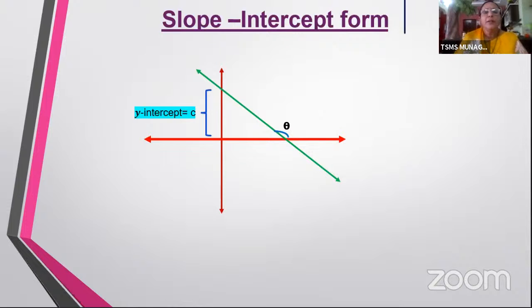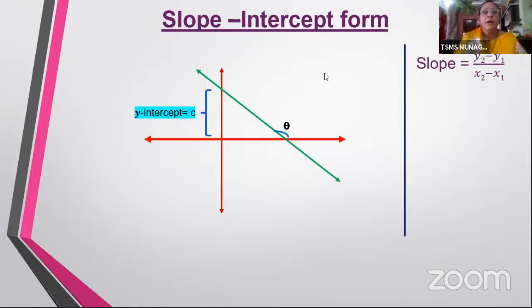Now here theta is the angle made by the line with the x-axis, and the intercept is c. Now here what is the slope? The slope is y2 minus y1 by x2 minus x1, as we have learned from the definition.